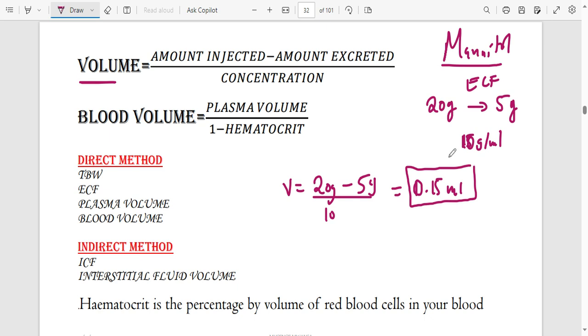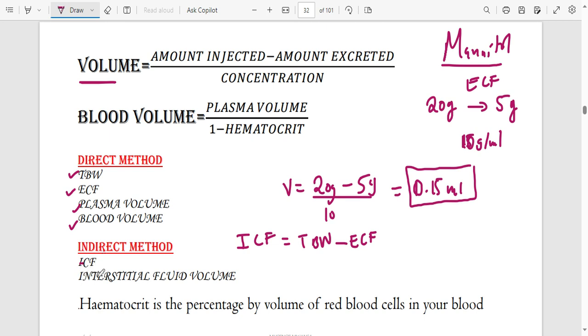So you can measure directly total body water using a dye. For ECF, there is also a dye that you can use. You can also measure plasma using a dye. We've already talked about the dyes. Also plasma volume, also blood volume. Now ICF, I've not talked about any dye that can go just inside the cell, meaning that it is indirectly measured. The only way you can measure ICF is first, you need to know the total body water, and then you remove ECF. That is how you measure ICF, indirectly.